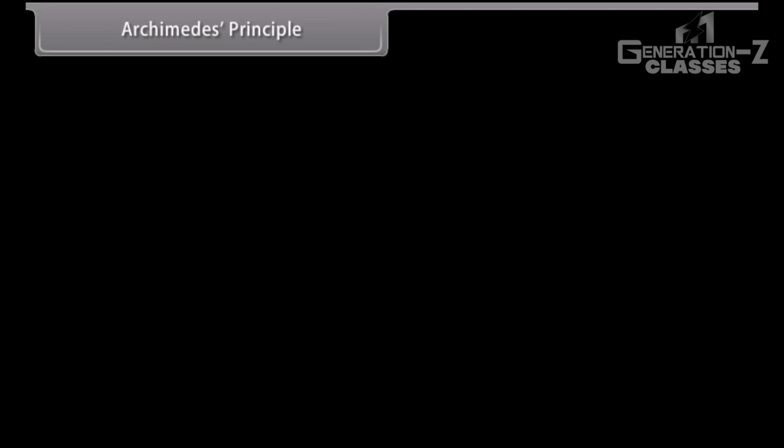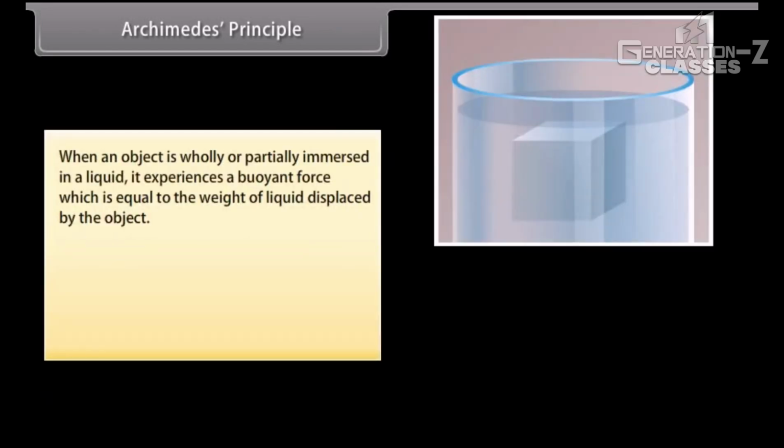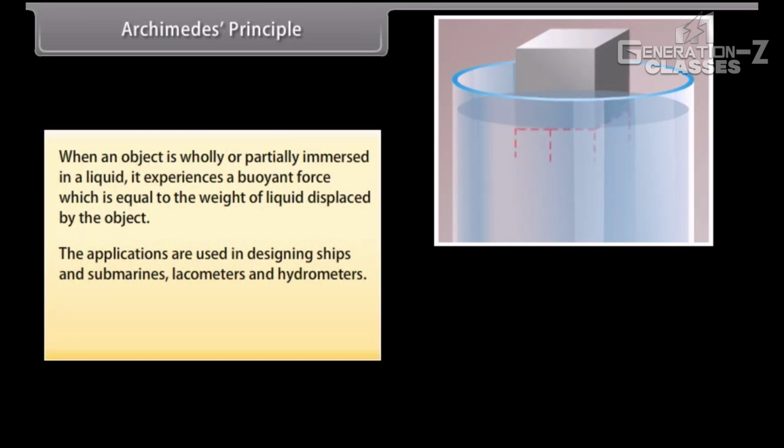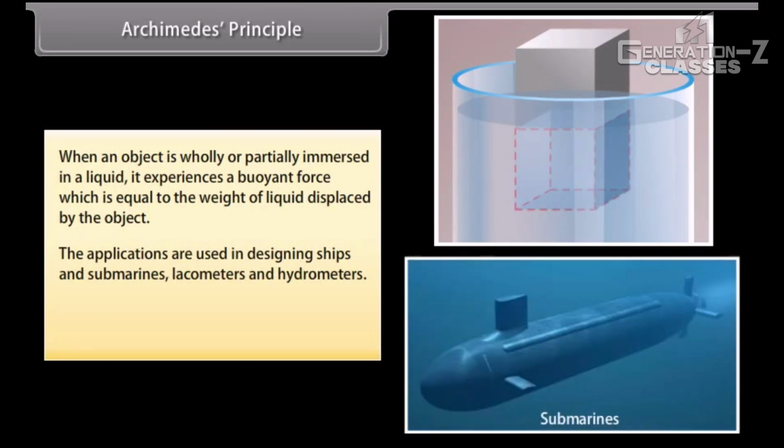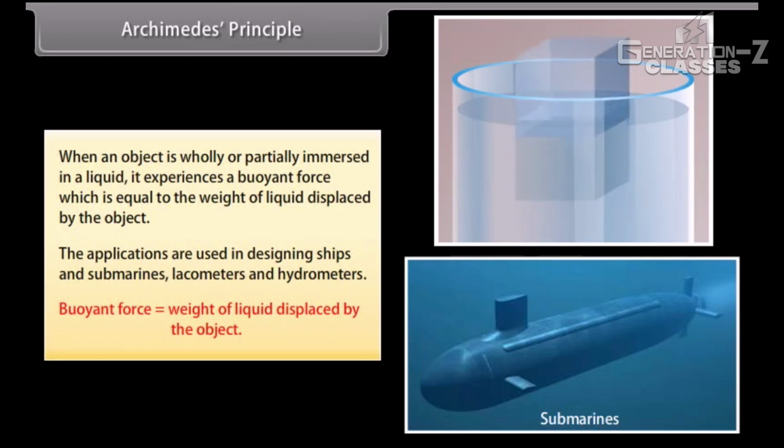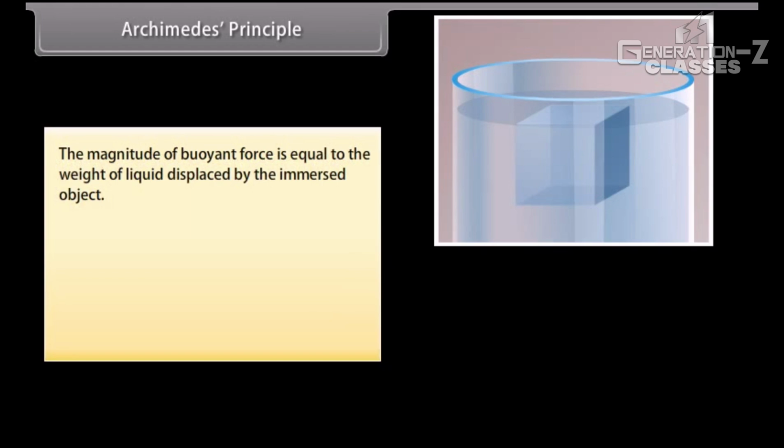Archimedes' principle. When an object is wholly or partially immersed in a liquid, it experiences a buoyant force which is equal to the weight of liquid displaced by the object. The applications are used in designing ships and submarines, lactometers and hydrometers. The magnitude of buoyant force is equal to the weight of liquid displaced by the immersed object.